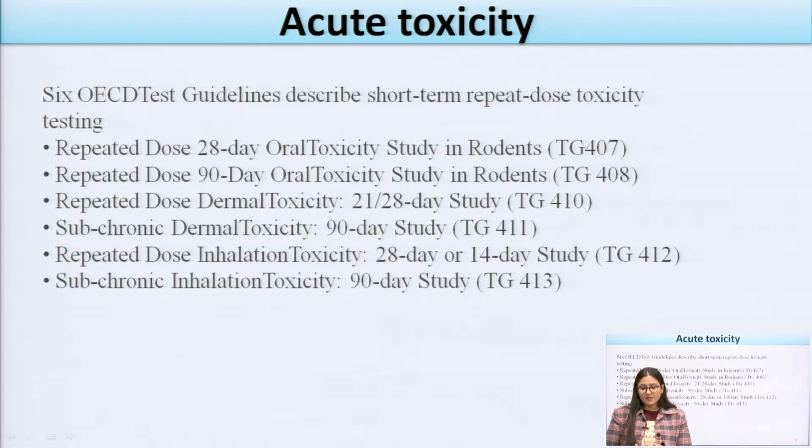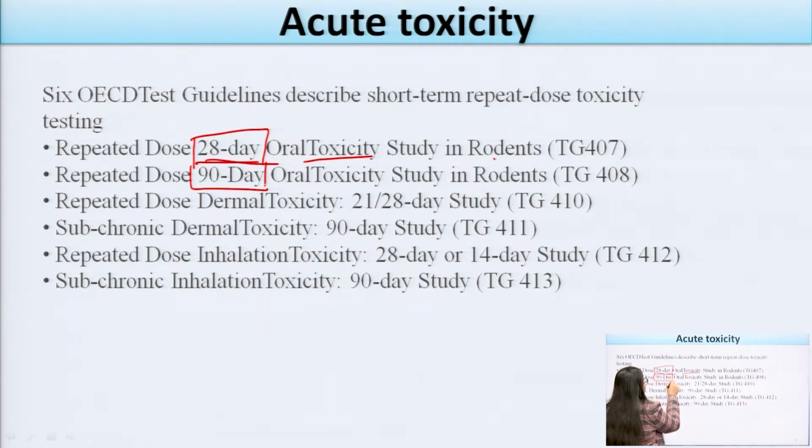Now, in the acute toxicity study, there are 6 OECD test guidelines given for the short term repeat toxicity study. First one is the repeated dose 28 days oral toxicity study, which is mainly performed in rodents. This is TG 407. Second one is the repeated dose 90 days. You have to see that there is a different time period for all the drugs. The time period is increasing, 28, then 90 days. Oral toxicity study in the rodent: the OECD guideline for 28 days is TG 407, and for 90 days is TG 408.